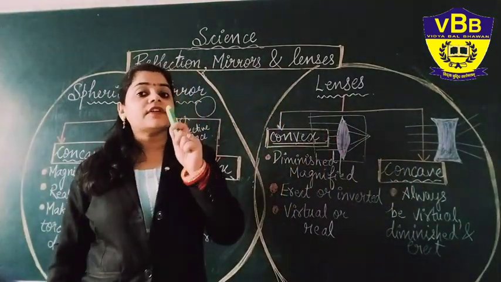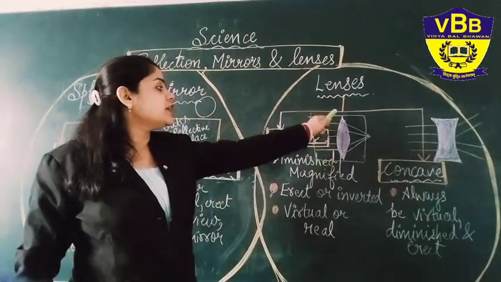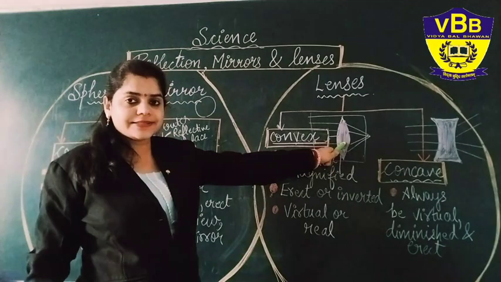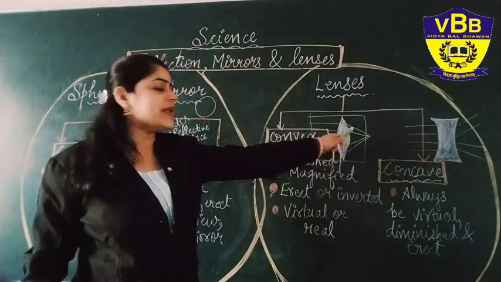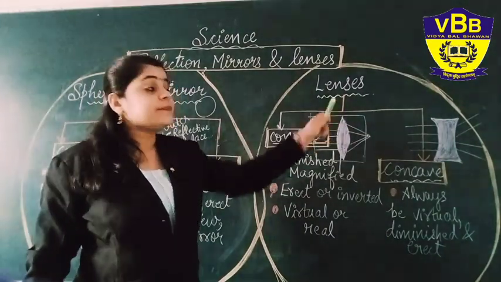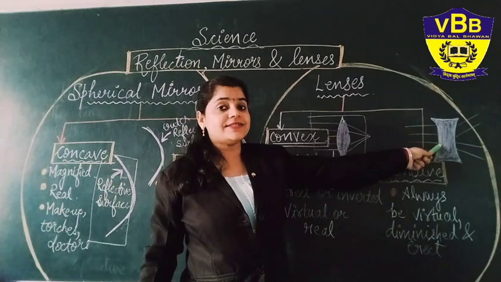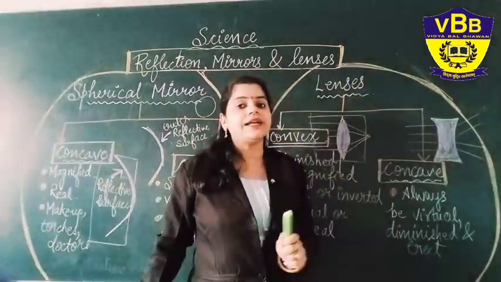Yes beta. The convex lens, as I have made a small picture here, is like this, in which you have the bulging surface in the middle and the thinner surface at the edges. And in concave lenses, as you can see, it is thinner in the middle and bulging at the edges.